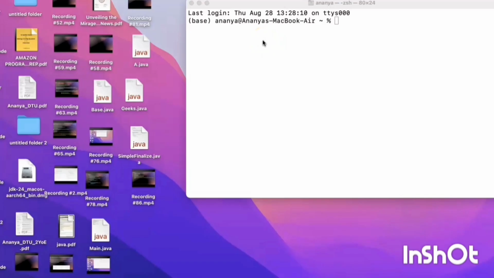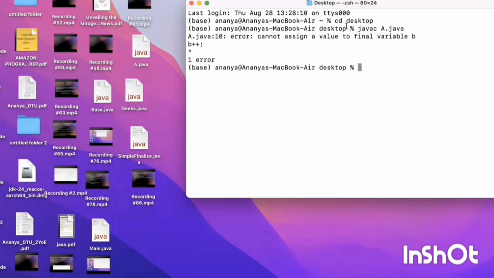Now I am running three programs. First one is for the final keyword. So it will show an error as expected. Second one is for the finally keyword.